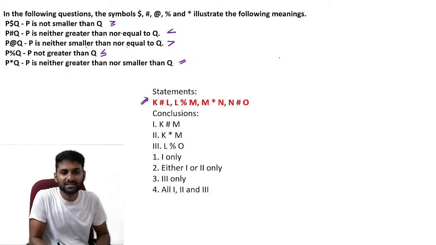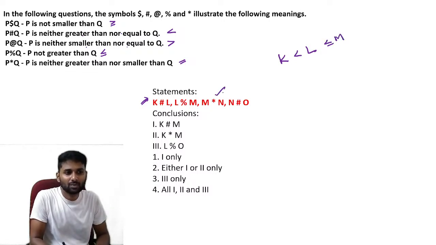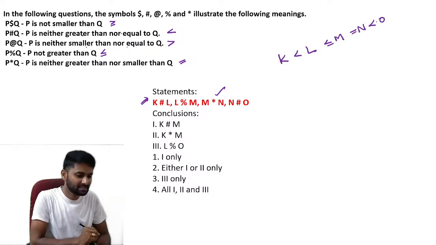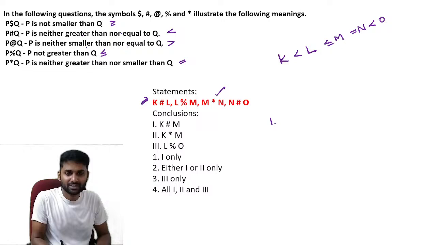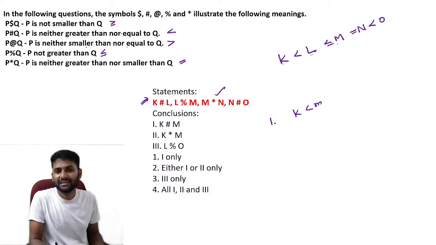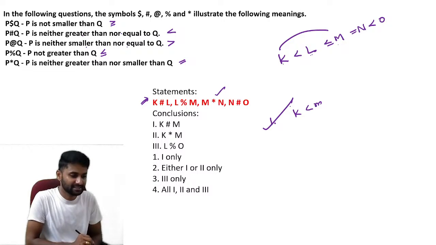Ash: what does ash represent? K is less than L. Percentage: L is less than or equal to M. What does star represent? M is equal to N. What does ash represent? N is less than O. That is the relation, guys. Let's check with the options. K is less than M. See, K is less than L, and L is less than or equal to M. So definitely K is less than M is absolutely right.